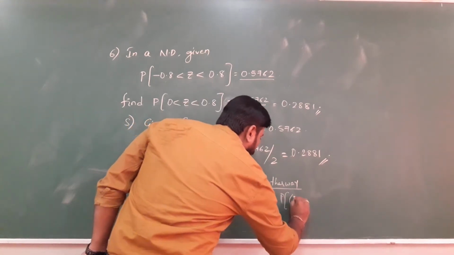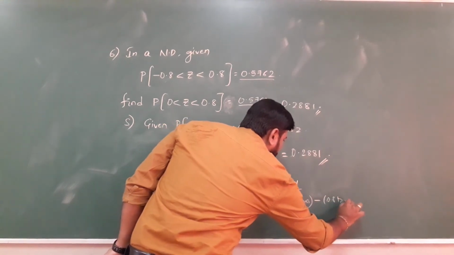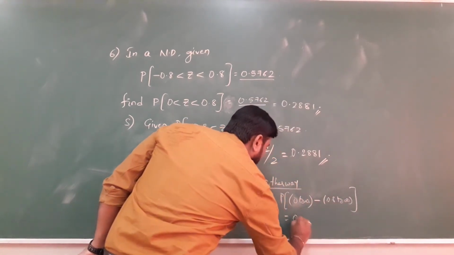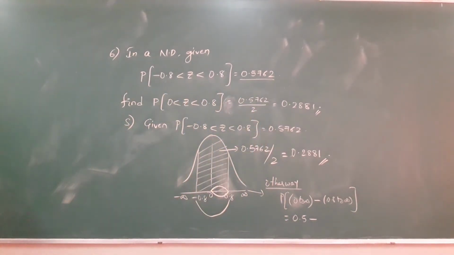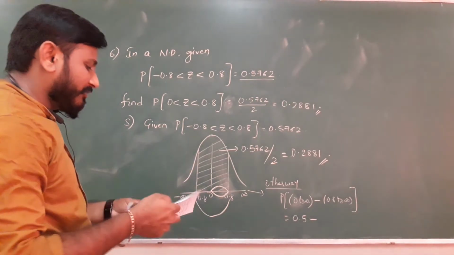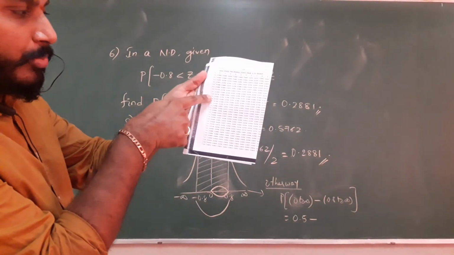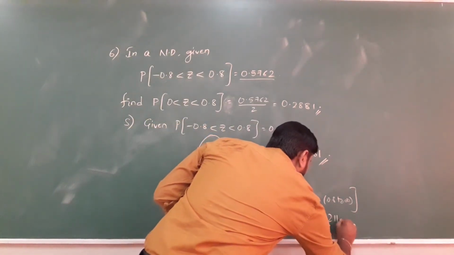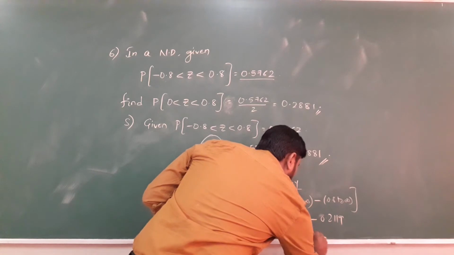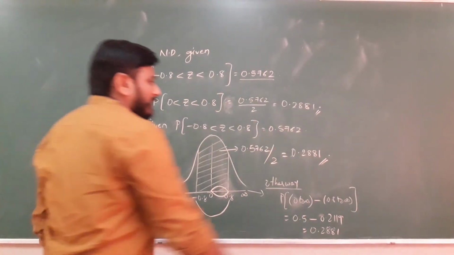Probability of 0 to infinity minus 0.8 to infinity. This also you can take, 0.5 minus. What's the table value? 0.8 to infinity. Plus z to infinity. See, look here. Plus z to infinity, 0.8 value, 0.2119. You will be getting 0.2881.